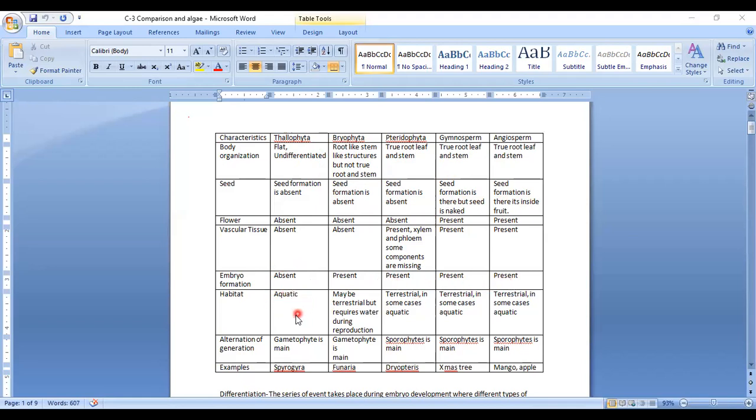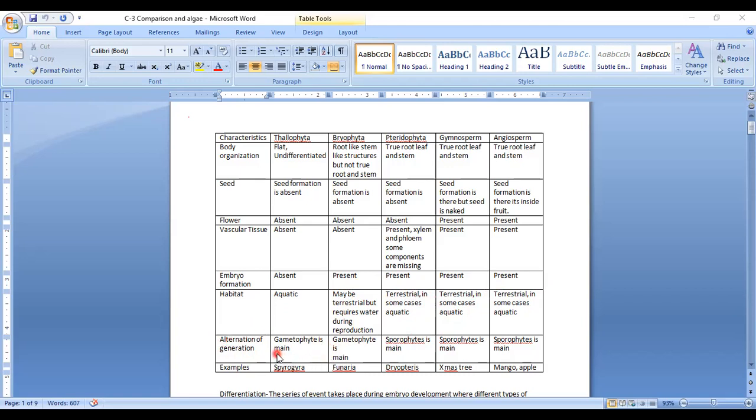In this case, it is aquatic, obligately aquatic, it cannot survive otherwise. In case of Bryophyta, it requires land. It can survive on land but requires water during its reproduction. And in this case, terrestrial, it may be terrestrial or aquatic, both are the options. Now I am coming to the gametophytic and sporophytic generation.